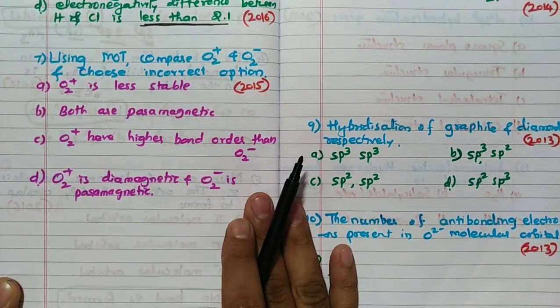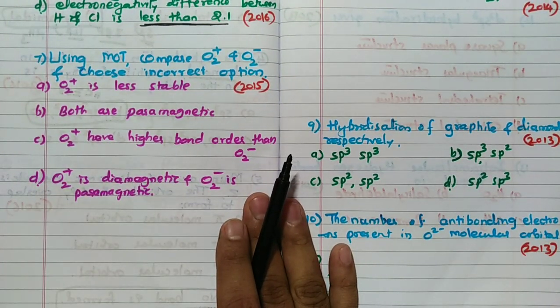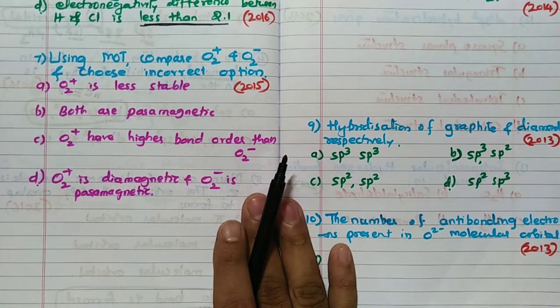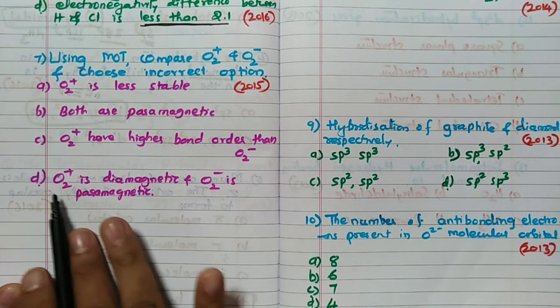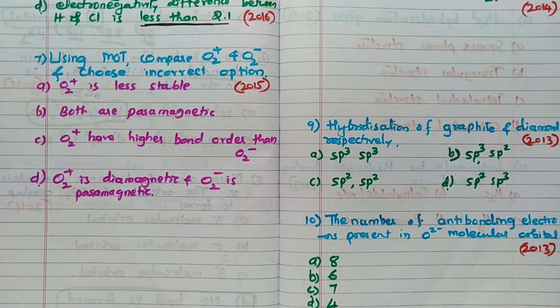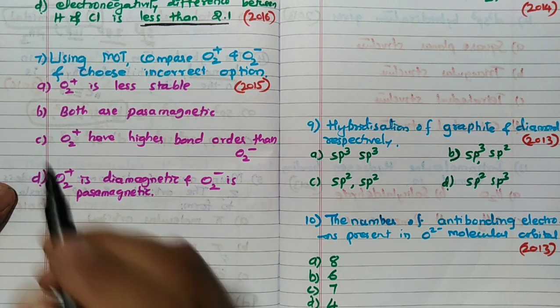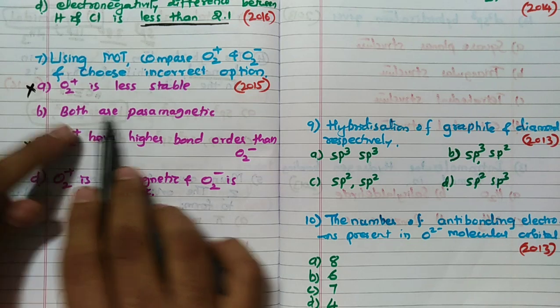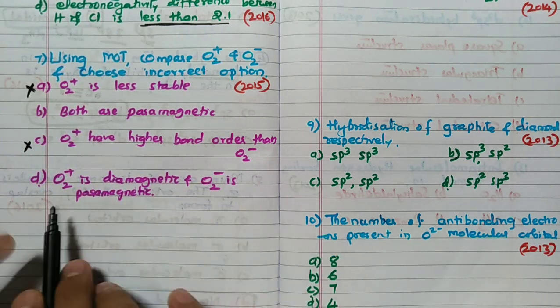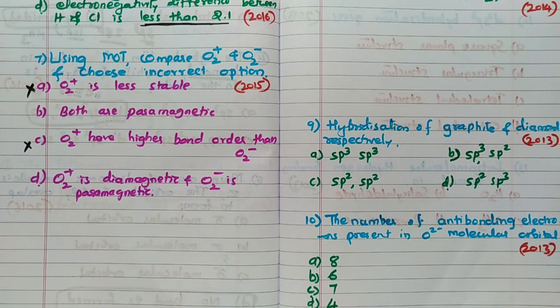Using MOT, compare O2 plus and O2 minus. Which option is incorrect? Remember, for such questions where options are given, read all four options. O2 plus is less stable, paramagnetic, higher bond order than O2 minus, diamagnetic, paramagnetic. See, you can immediately eliminate two options here, because in this one they have given both are paramagnetic, and in this one they have given one is diamagnetic and one is paramagnetic. Then definitely one of the two should be the answer. Very simple trick, an eliminating technique. Everywhere you cannot remove options, but in some cases you can.